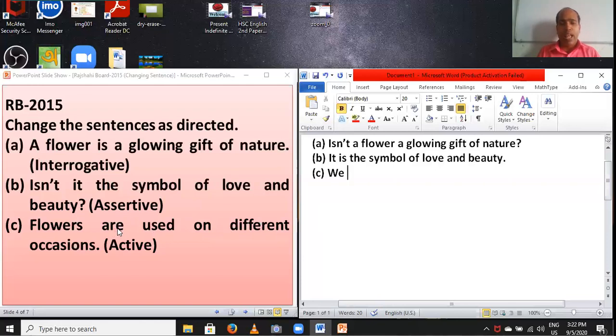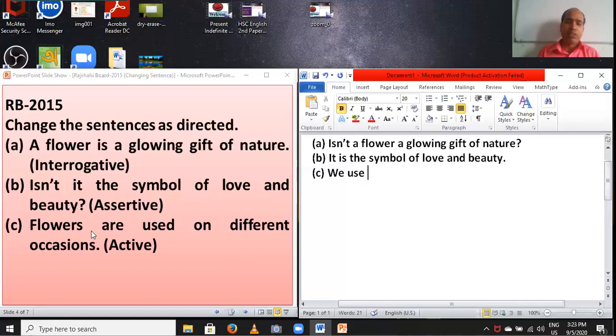If you cut "are" there, you have to set V1 instead of V3. This was "used", so use, V1. And you have to write the object after "use". Notice, this is the subject; you have to change it into the object, flowers.